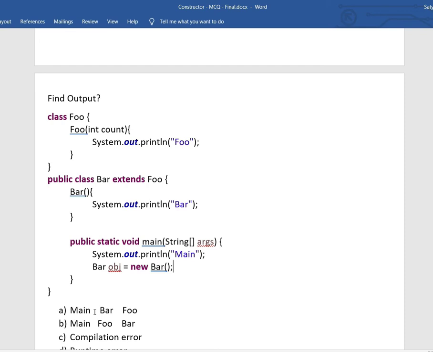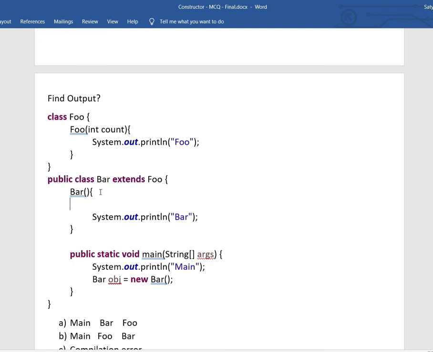After that we are creating the instance of Bar and assigning it to the obj variable. What will happen in this line? The Bar constructor should be called. As we already discussed, on the first line it tries to call the superclass constructor using super without any arguments. It will be something like this Java code: it's trying to call the superclass constructor and there is no superclass default constructor.